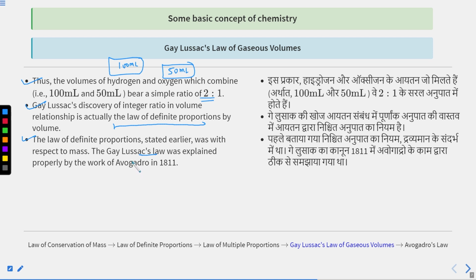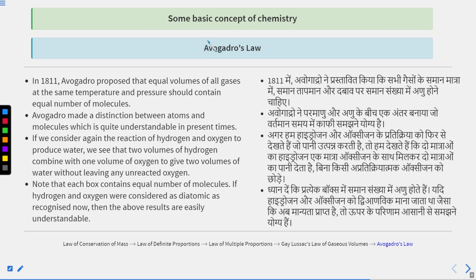Let's move to the next law, which is Avogadro's law. What is Avogadro's law saying? It is a very simple and easy law. Let's understand it. You know Amedeo Avogadro? There is an Avogadro number as well, which is represented as Na, and which is 6.022 times 10 raised to the power 23. You can also represent it with N0, which is the same number. Only the symbol is different.